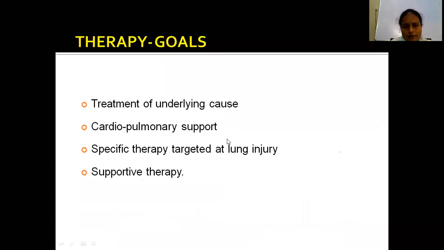What is the treatment? The main goals of treatment are to treat the underlying cause, cardiopulmonary support, specific therapy targeted at lung injury, and supportive therapies.